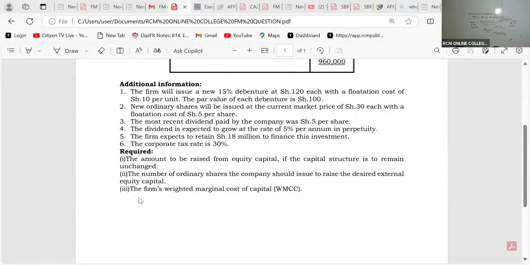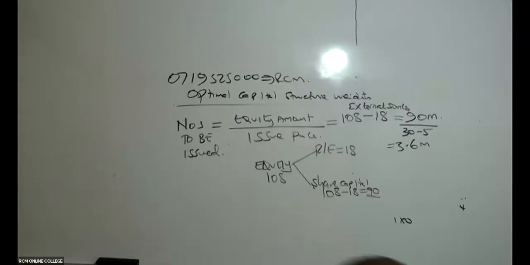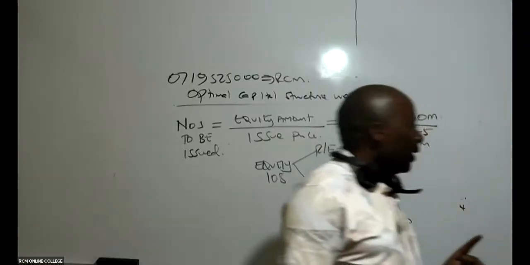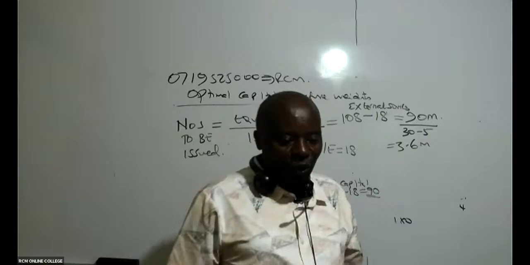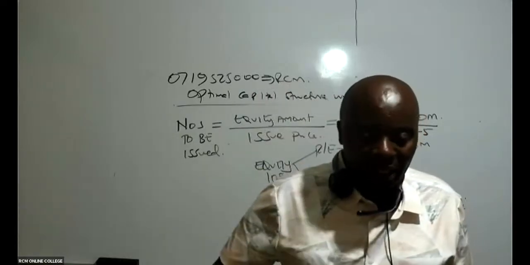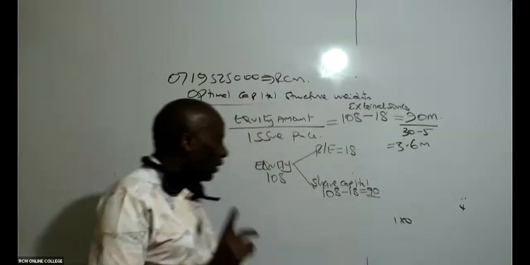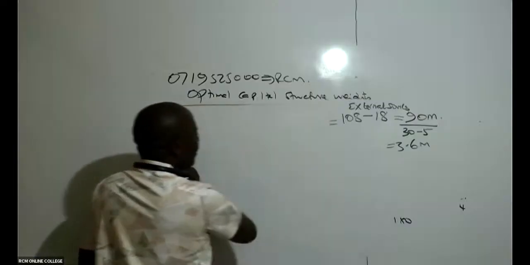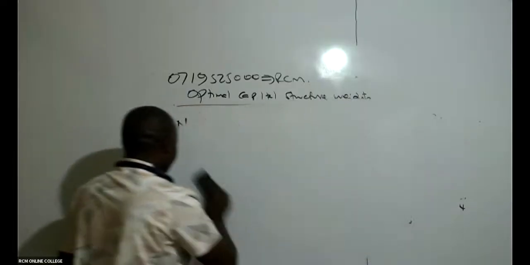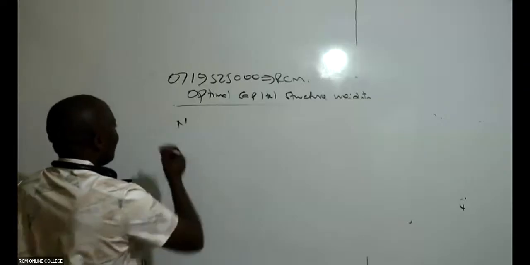Now, numbers 1 and 2 are done. Now we are doing number 3. They want me to give them the firm's weighted marginal cost of capital, WMCC. Now you need to know how to differentiate between WACC and WMCC. Is there anybody who knows the difference between the two? Ladies and gentlemen, remember the WACC.